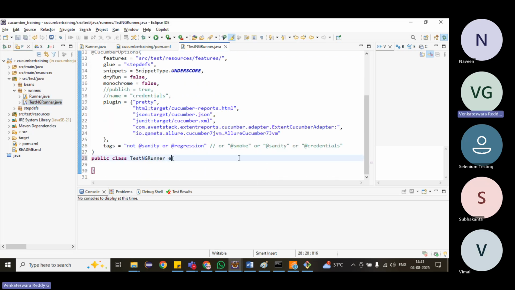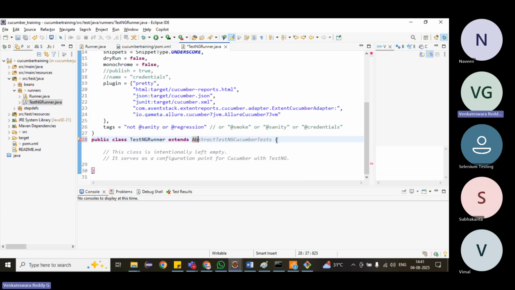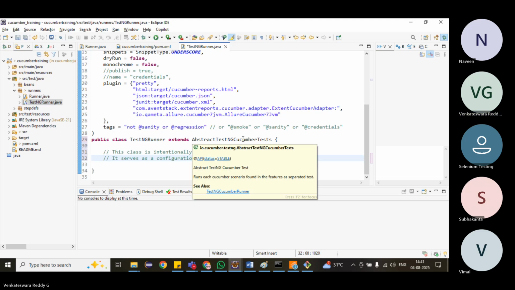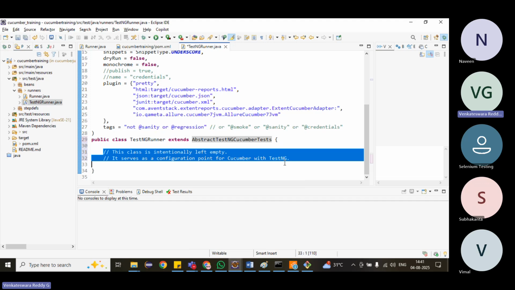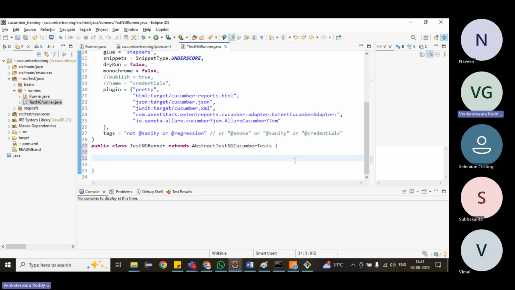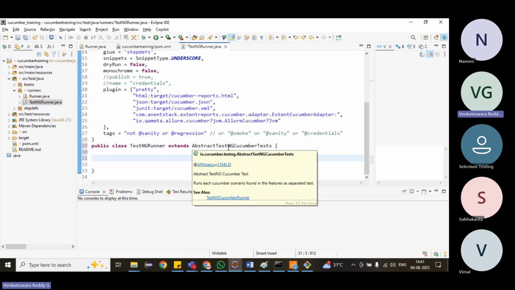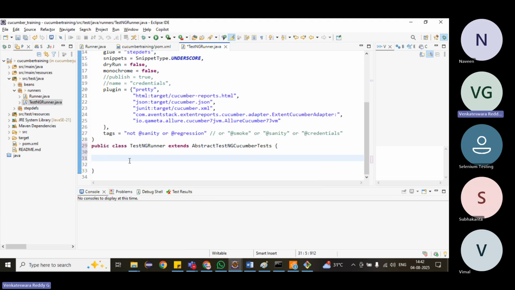We have to extend one class, AbstractTestNGCucumberTests. This is the parent class, so that we will get the TestNG features.